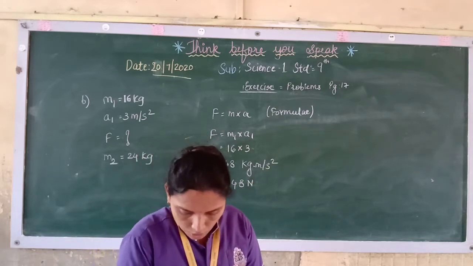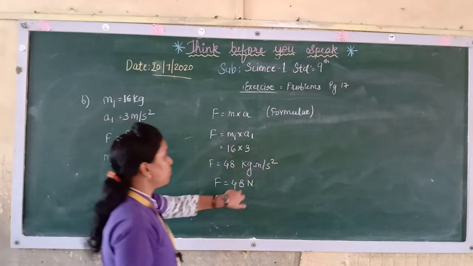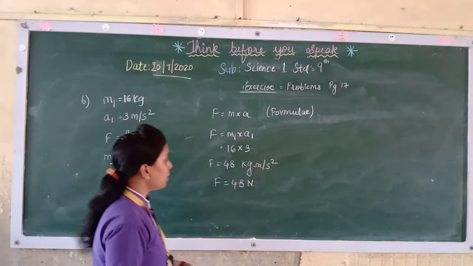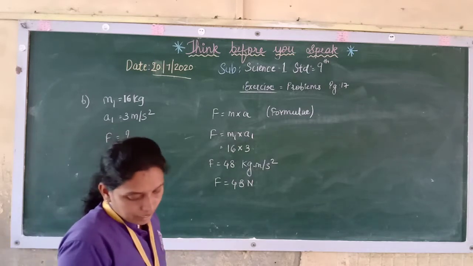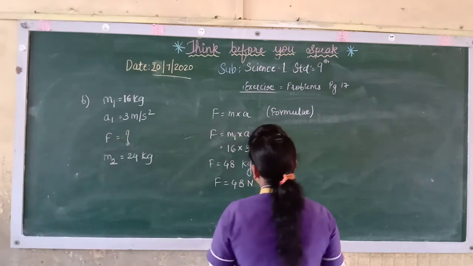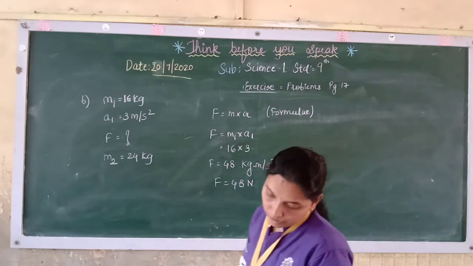So force here you will get as 48 newtons. So newton is nothing but kg into meter per second square. Now this same force they are using, and for the second one, the force we got is 48 newtons.